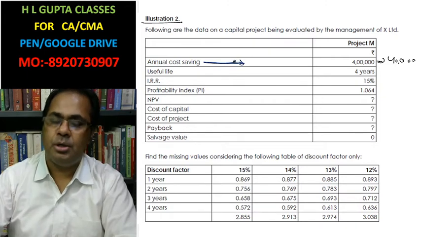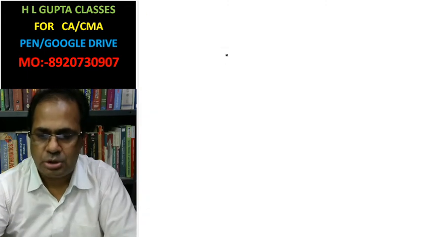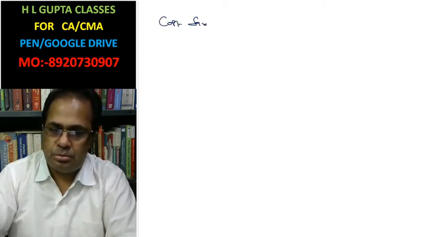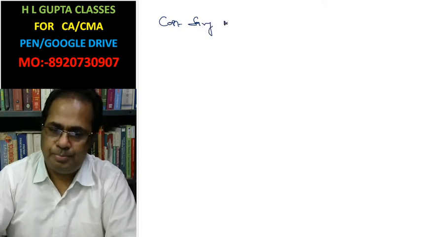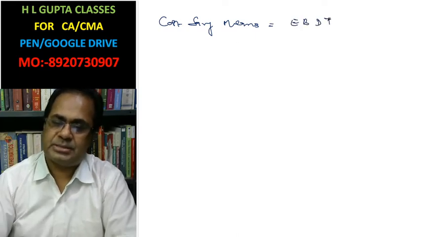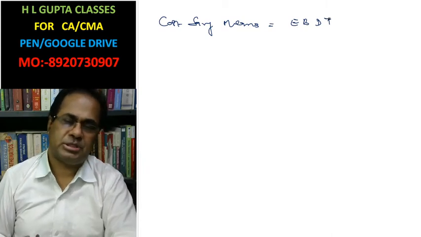cost saving means earning before depreciation and tax. Cost saving means earning before depreciation and tax.